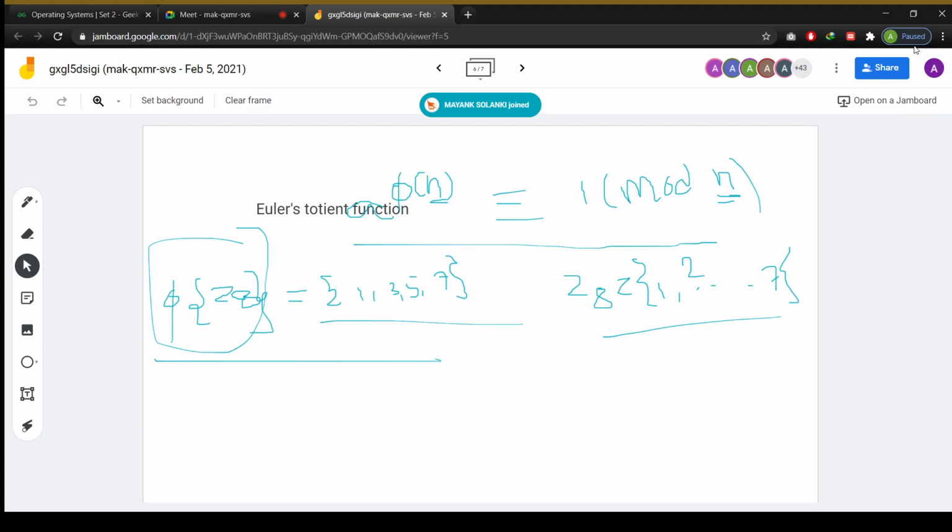Chinese remainder theorem. How many of you know one famous mathematician in the world in olden days? His name is Brahmagupta. How many of you know Brahmagupta? Have you studied good mathematics? Okay. Yeah, Brahmagupta. At that time he provided one puzzle.